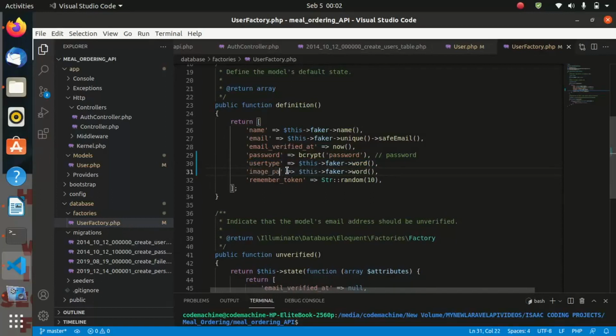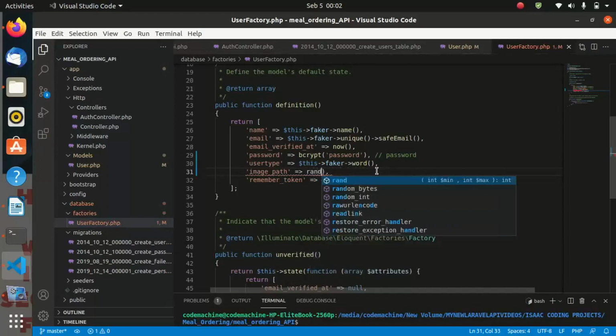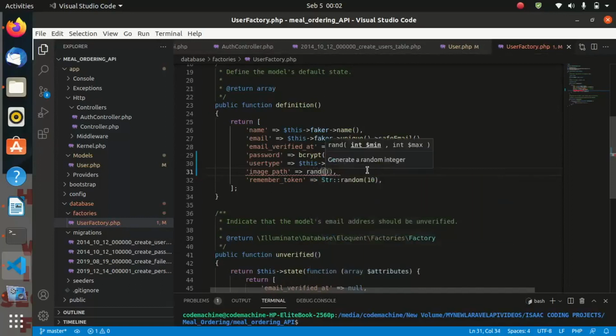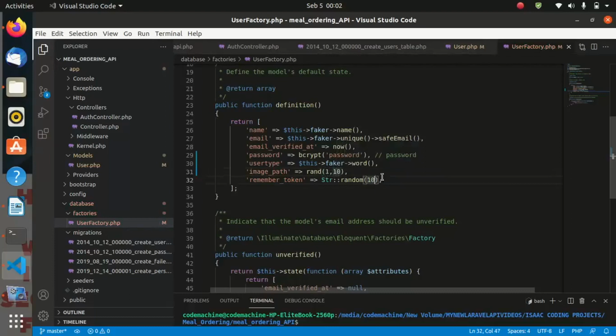Image underscore path. And for this one, I will use random. So I will just get any random number between 0 and 10.